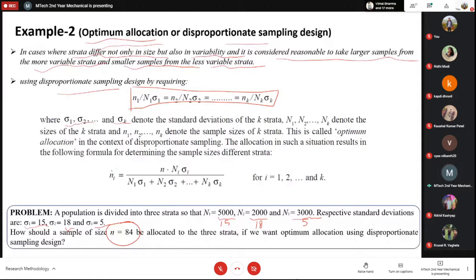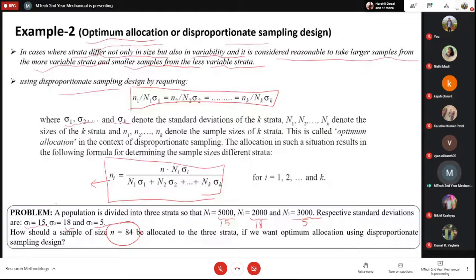Now you will take the people using this type of equation, where you consider the standard deviations also. If the standard deviation is the same, then it will simply lead to your previous proportional allocation scheme, where all the sigmas get cancelled. But if you have different standard deviations, then you can take in this way.